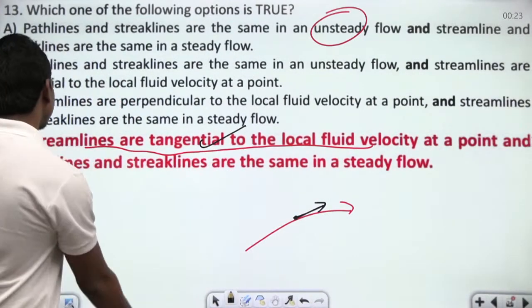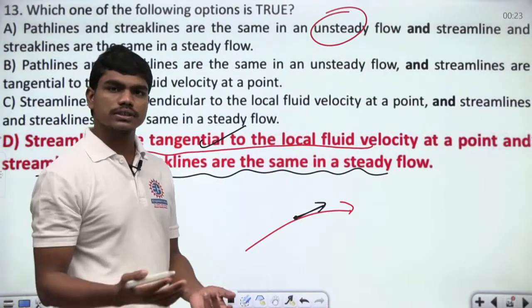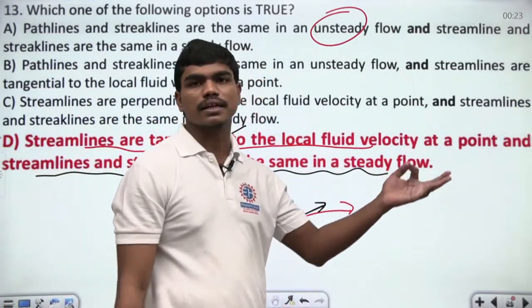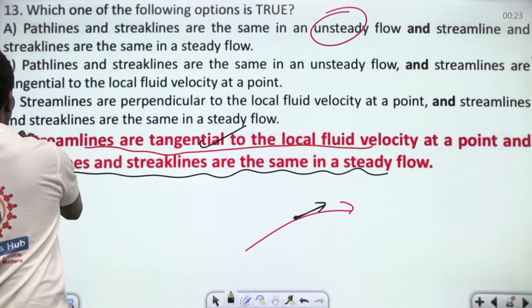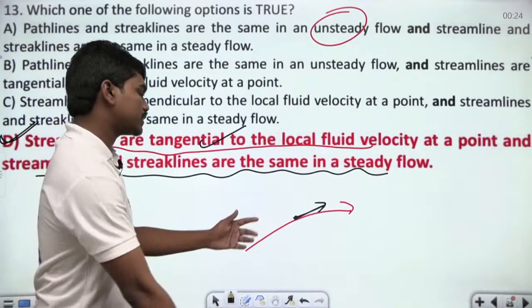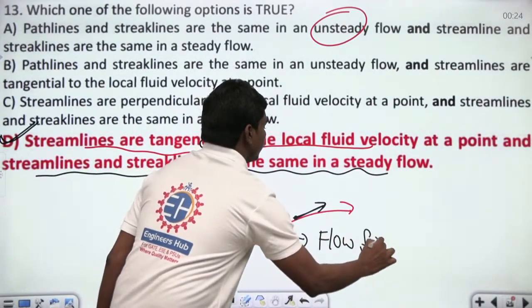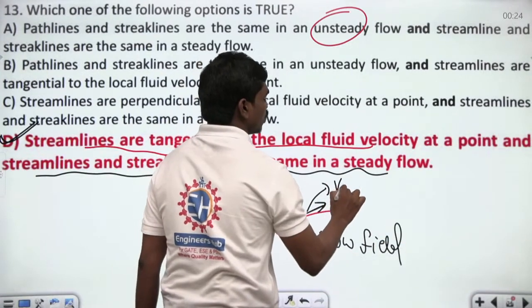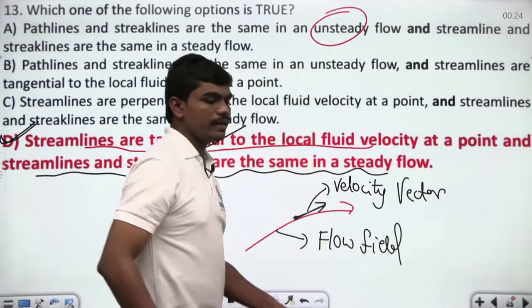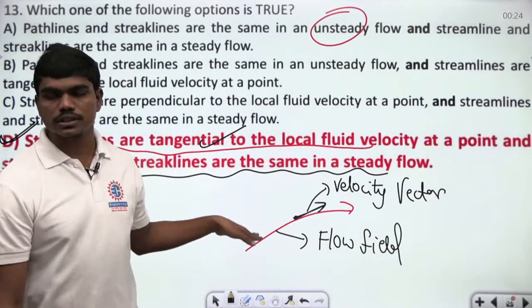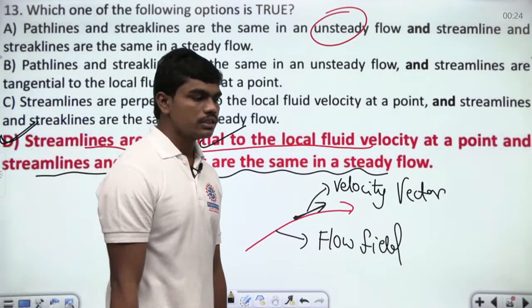This statement is correct, and also streamlines and streak lines are the same in a steady flow. And of course, in any steady flow, streamlines, streak lines, and path lines, all these will be the same. So definitely this is the correct answer. This is the concept of streamline. If there is any flow field, and this is the local velocity vector, then your streamline will be parallel to this, or tangential to this flow field at any given instant. Okay, shall we go for the next question?